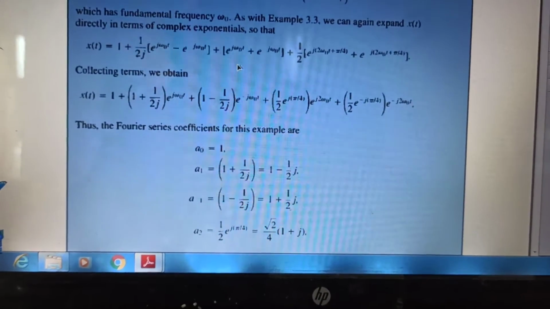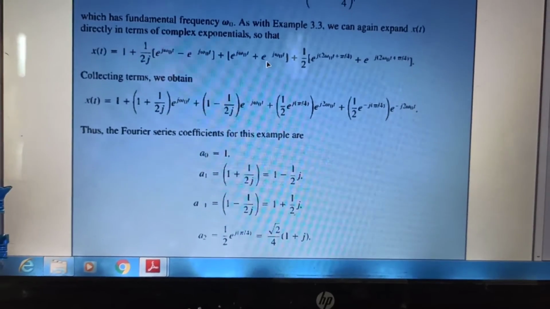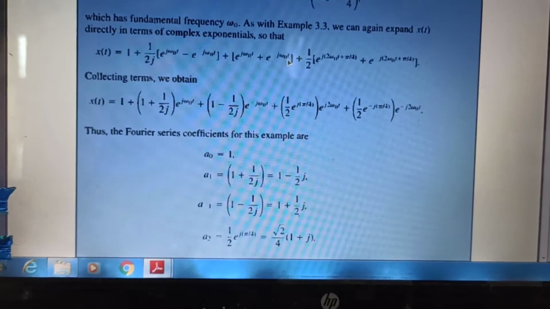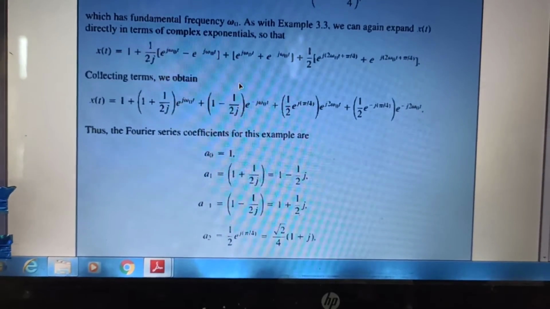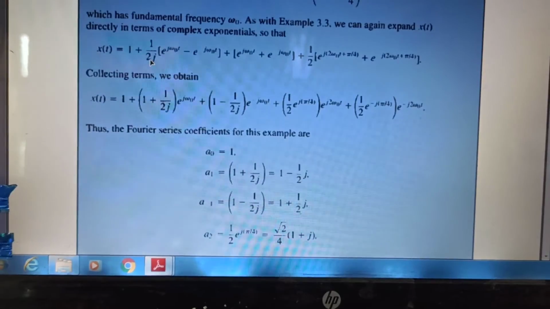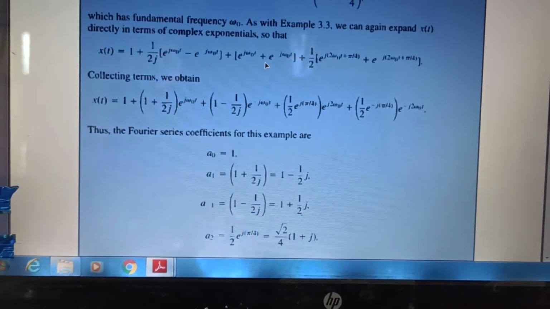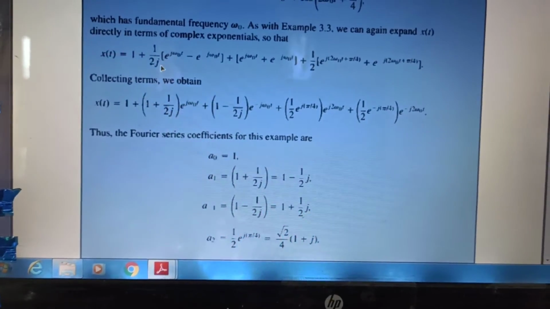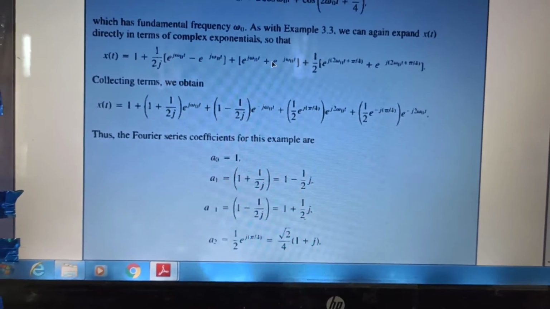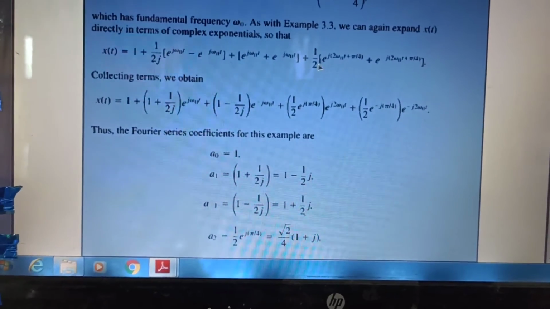For the cos it should be e to the power j omega naught t plus e to the power minus j omega naught t, with a minus sign that is not shown here. And this 1 by 2j is common for both of these. Is it clear? No, this 1 by 2j is for this. Here it should be j only, because 2 and 2 get cancelled out. Have a look at this.